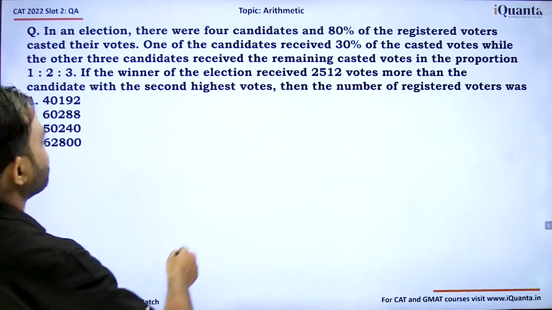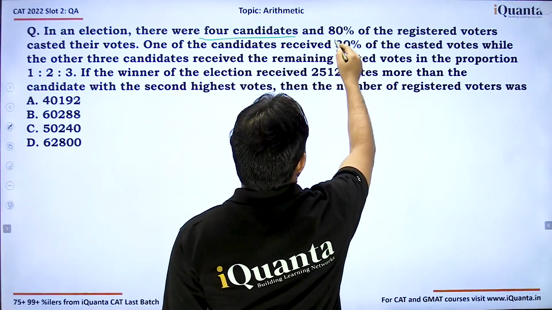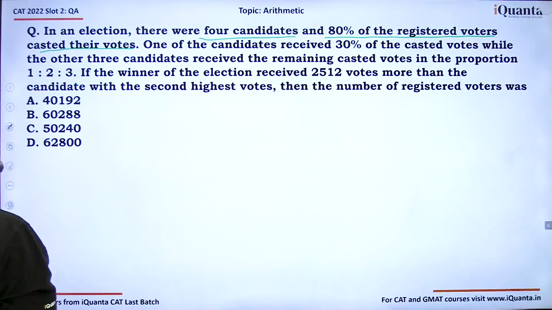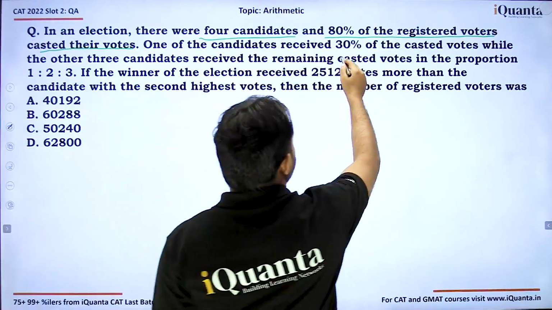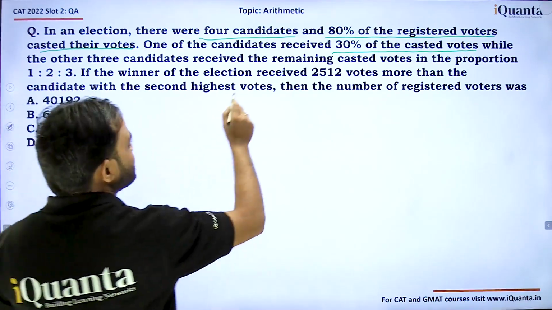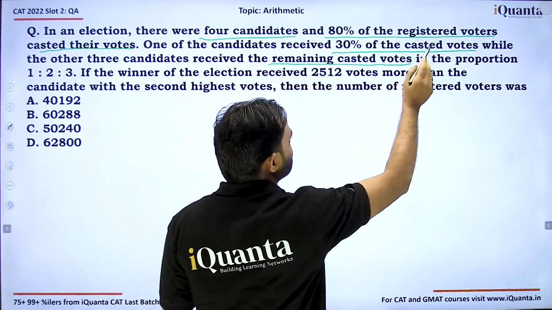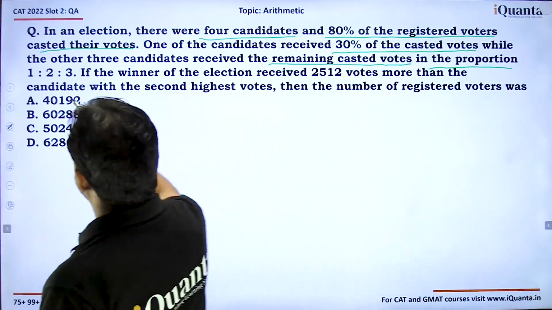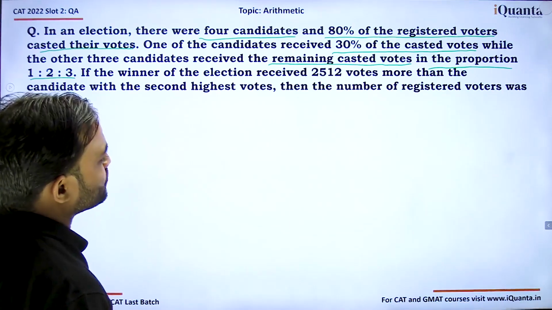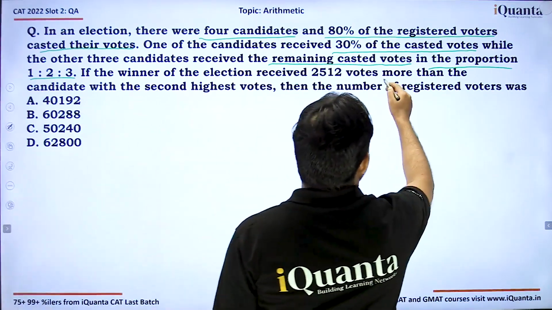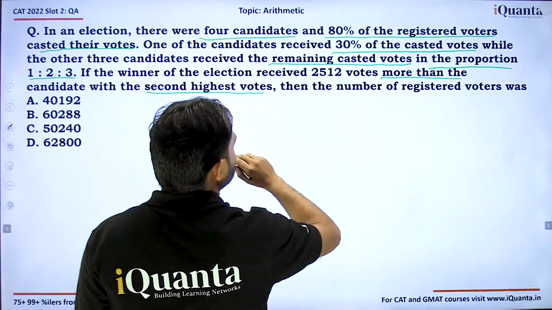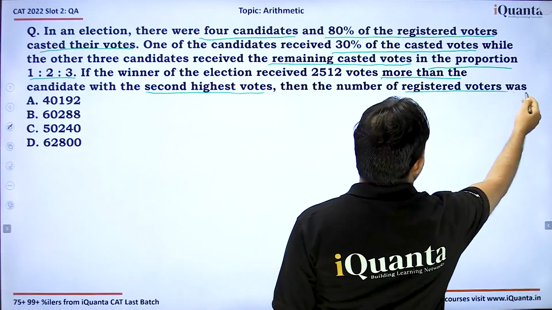It says in an election there were 4 candidates and 80% of the registered voters cast their votes. One of the candidates received 30% of the cast votes, while the other 3 candidates received the remaining cast votes in the proportion 1:2:3. If the winner of the election received 2512 votes more than the candidate with the second highest votes, then the number of registered voters was.